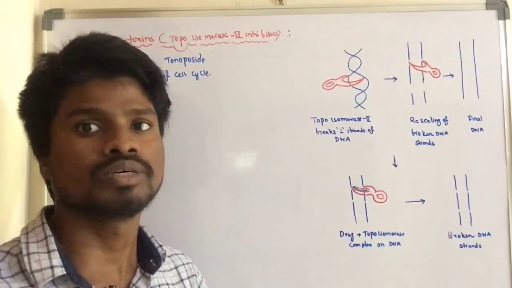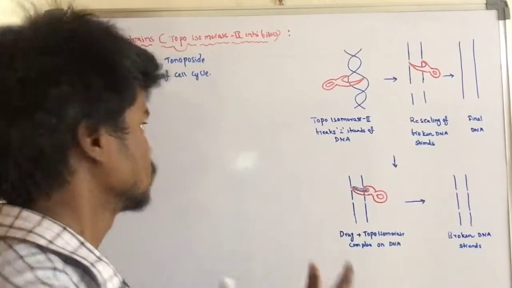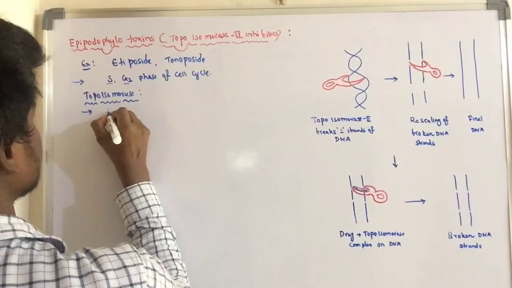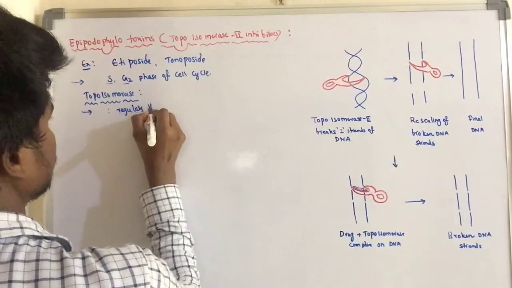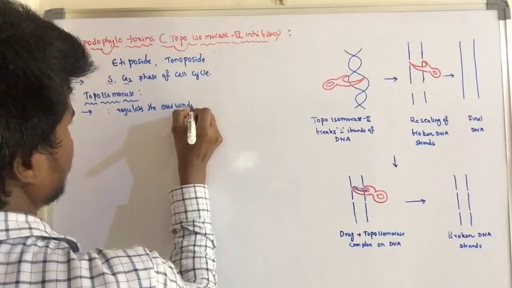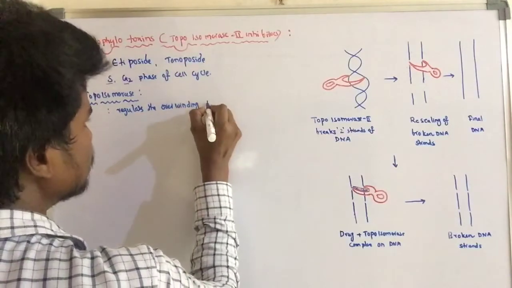Topoisomerase is an enzyme that regulates the overwinding or underwinding of DNA.